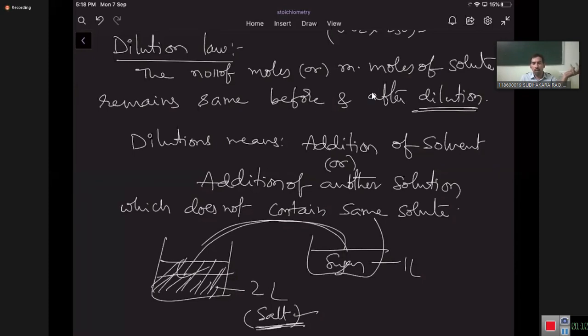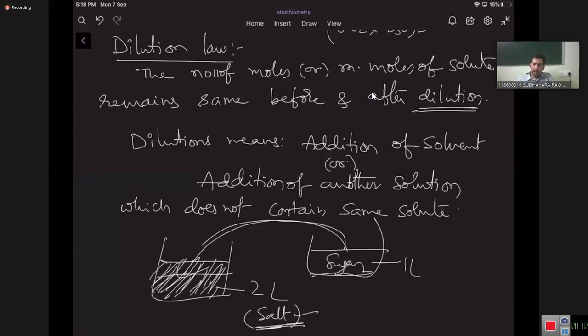Please listen carefully. Because the salt is present now in 2 liters, after addition of 1 liter of sugar solution the salt is present in 3 liters. Are you getting my point or not? Very important point. When you add some other solution which does not contain the same solute, it is dilution for each of the solutions.